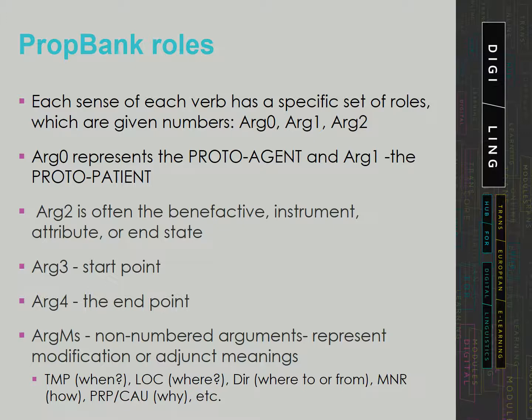PropBank also has a number of non-numbered arguments called ArgMs, which represent modification or adjunct meanings. These are relatively stable across predicates, so aren't listed with each frame file. Data labeled with these modifiers can be helpful in training systems to detect temporal, location, or directional modification across predicates. Some of the ArgMs include when, where to or from, how, why, secondary predication, etc.